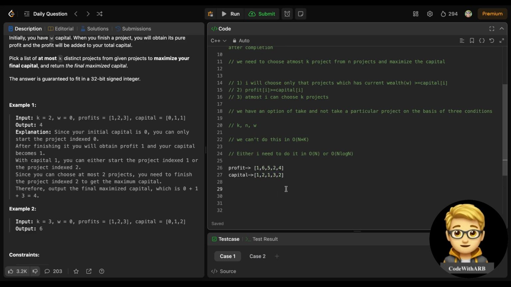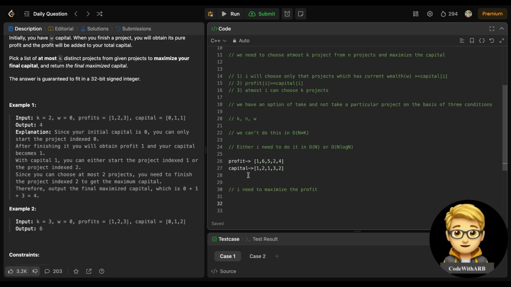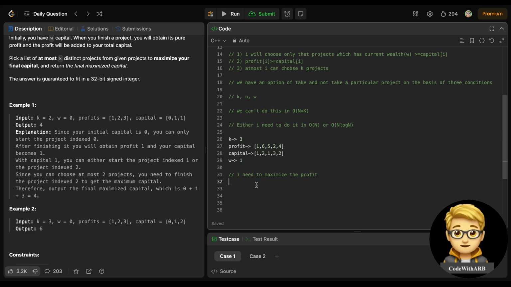Now I need to maximize it, definitely maximize the profit. So for that, w is given, let's take w is 1, and I can choose at most k equals 3, right? So for this one, which projects can I start? I can start this one, at 0th. This is at 2, no, I cannot start.